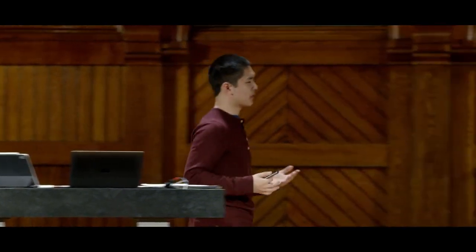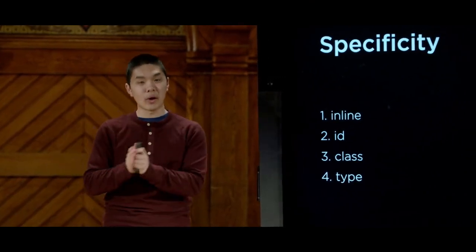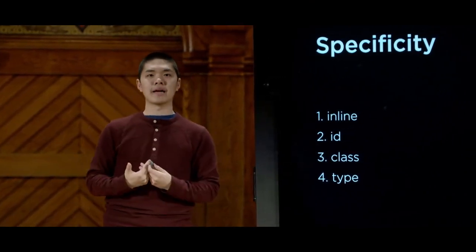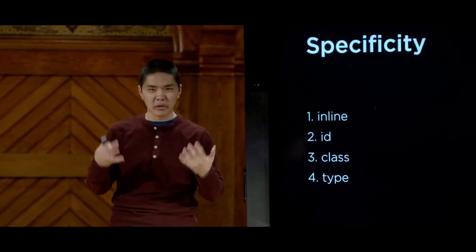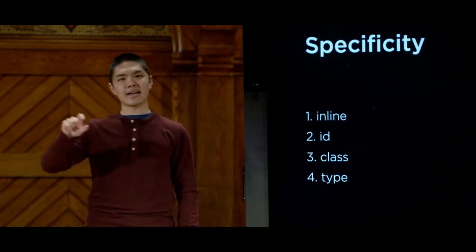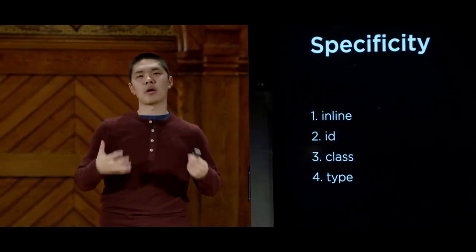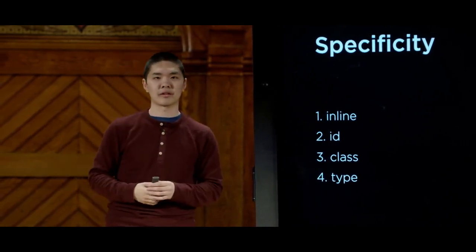So when we deal with specificity, there's an order of precedence that we can follow for determining what style should ultimately be applied to any particular element. The first, most powerful, most specific way of referencing an element is inline styling, literally adding a style equals attribute to our HTML elements the way we did at the beginning when we were first taking a look at CSS.